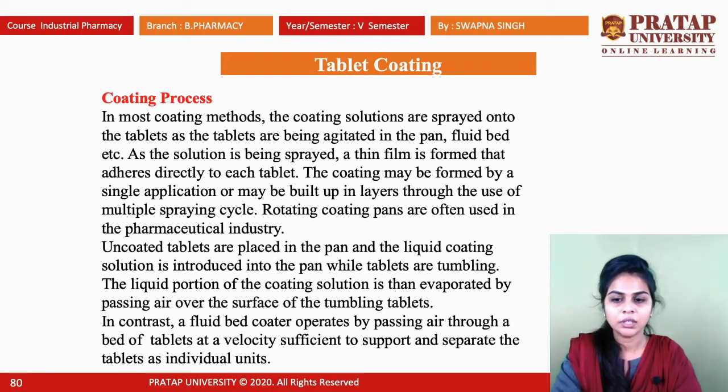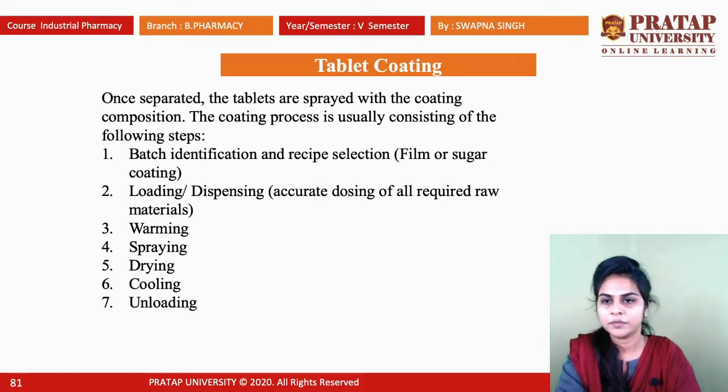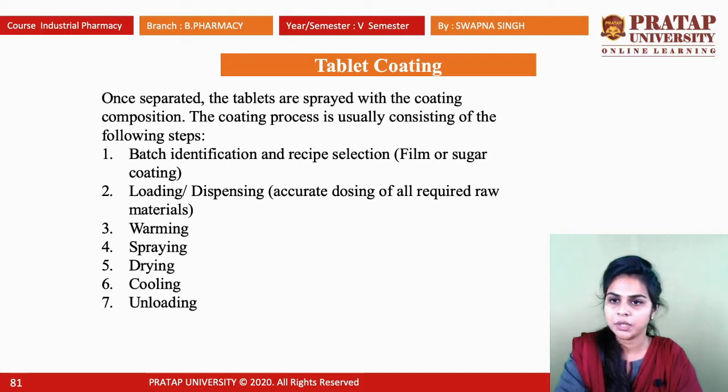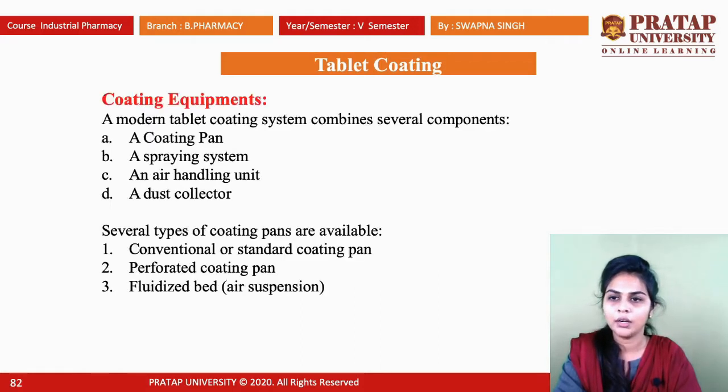In contrast, a fluid bed coater operates by passing air through a bed of tablets at a velocity sufficient to support and separate the tablets as individual units. Once separated, the tablets are sprayed with the coating composition. The coating process usually consists of the following steps. First is batch identification and recipe selection. Mostly this step is used for film coating or sugar coating tablets. Second is loading and dispensing. Third is warming, spraying, drying, cooling and unloading.